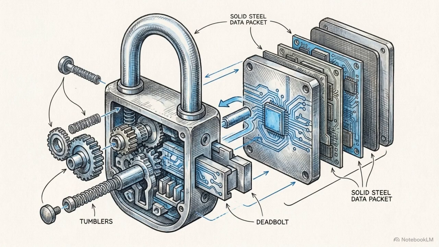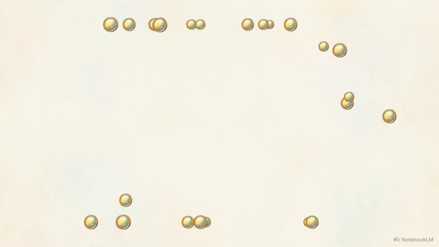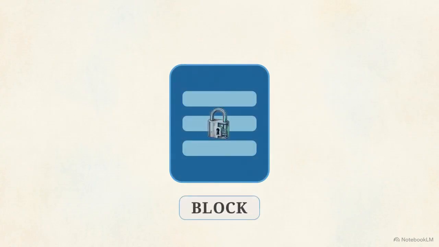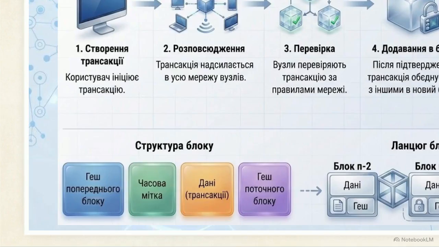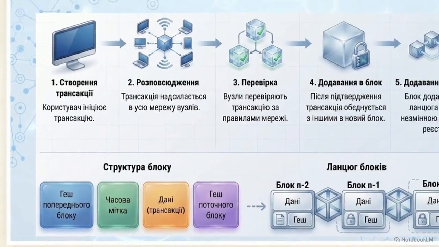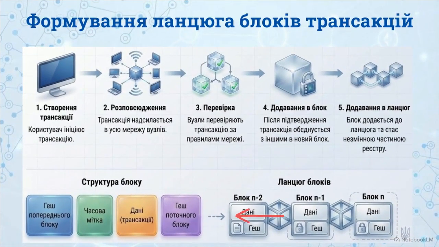Cryptography provides a mathematical guarantee of who sent the data and what the data contains, removing the need for human trust. Individual verified transactions are not recorded one by one. Instead, they are batched together into data containers called blocks. This diagram illustrates the internal architecture. Every block contains transaction data, a timestamp, and its own unique hash identifier. The chain mechanic works by requiring block n to contain the specific hash of the preceding block n-1.